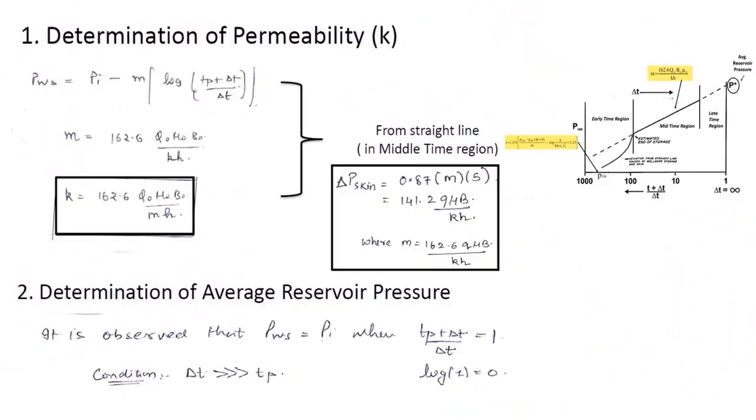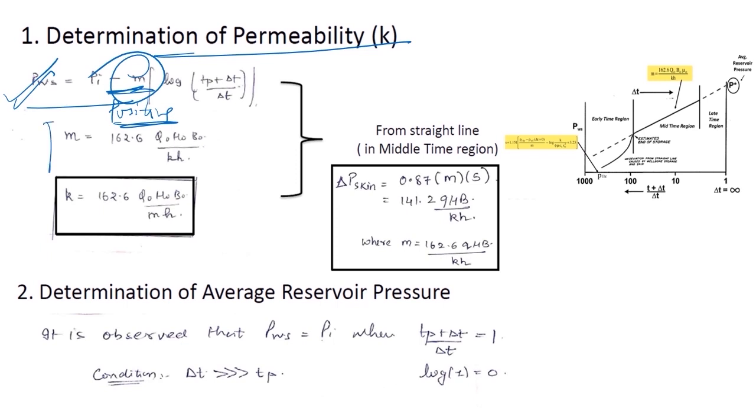Now let's discuss the determination of permeability. Again, this is my Horner's plot equation. The slope will always be positive in the case of build-up testing, and it will be negative in the case of drawdown testing. I will discuss why it is negative when I discuss drawdown.